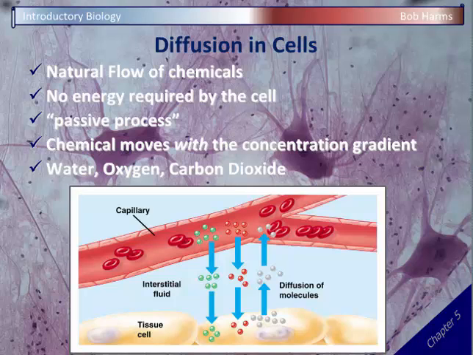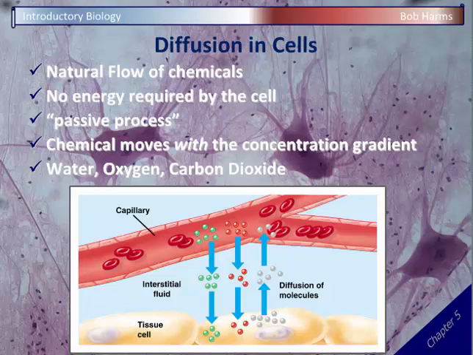Likewise, carbon dioxide levels or waste gases in your blood are going to be very high, and that carbon dioxide will diffuse out of your blood and into your lungs. Okay? So now your blood cells have lots of oxygen, very little carbon dioxide. They're going to get pumped back to the heart, pumped out again, and go to some cells in your body. And that's what they're showing here in this picture.